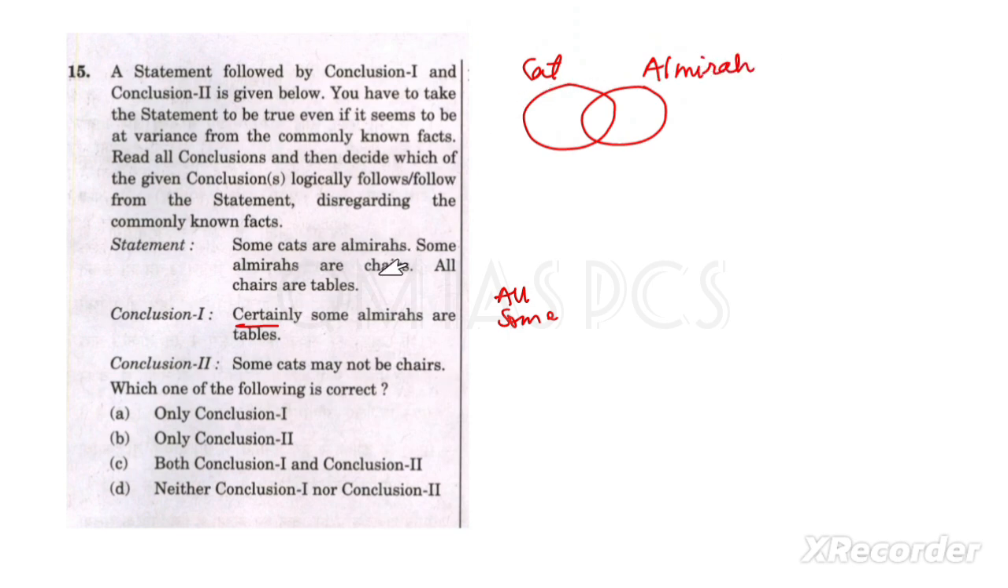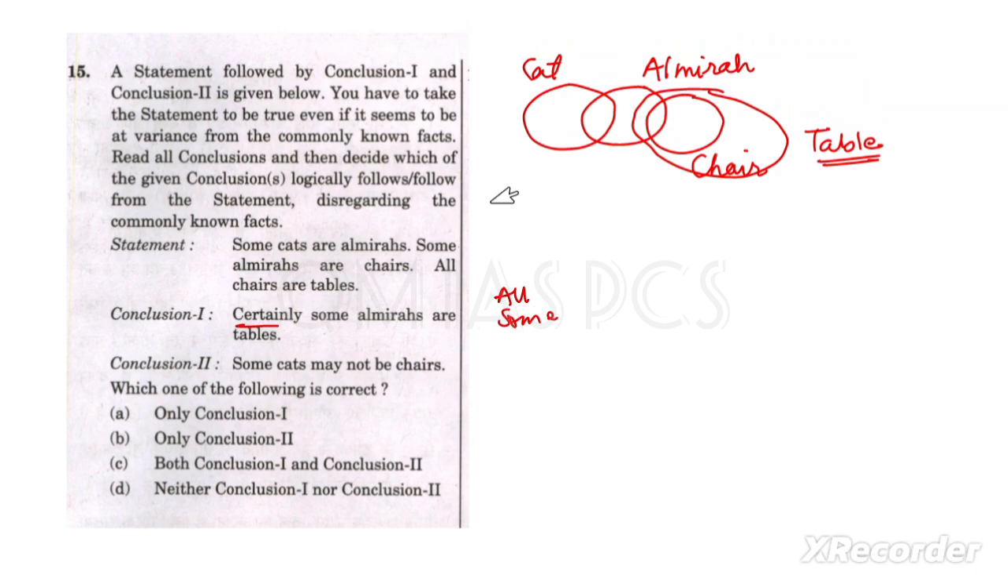Next, some Almirahs are chairs. We will draw the ideal diagram. Some Almirahs are chairs. This is the Almirah and this is the chair. And then all chairs are tables. All chairs means this should be inside the table. This is the table, and the chair should be inside the table.